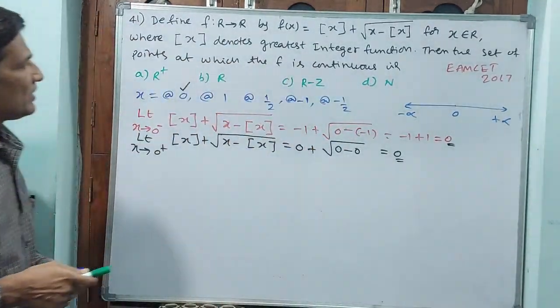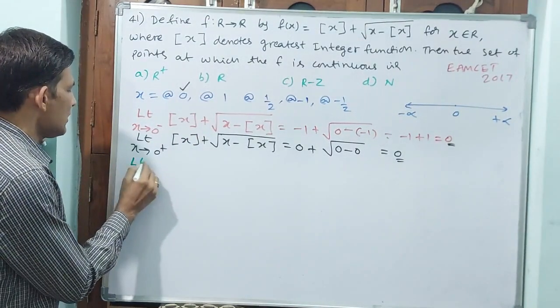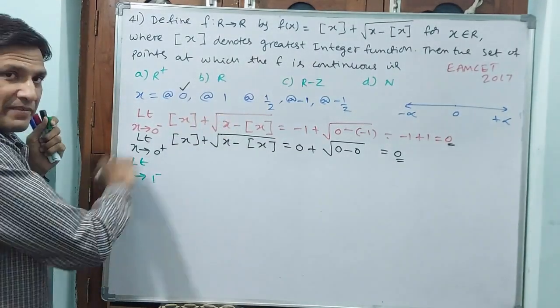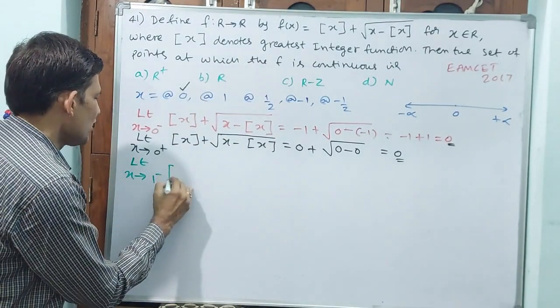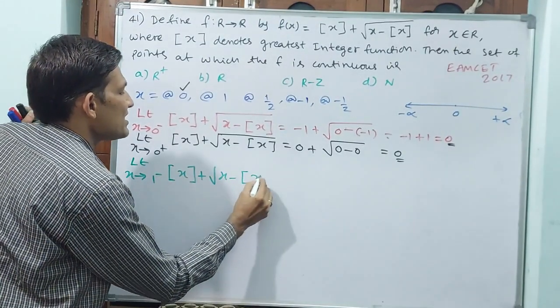Now let me see at 1. Limit x tends to 1 minus, left hand limit I am taking, of greatest integer x plus square root of x minus greatest integer x.